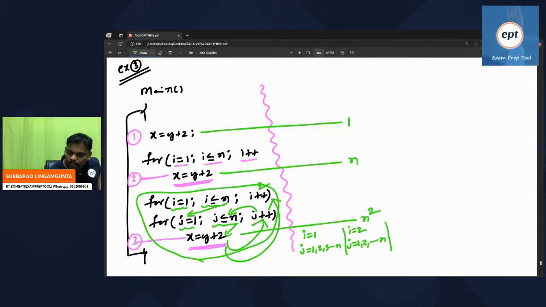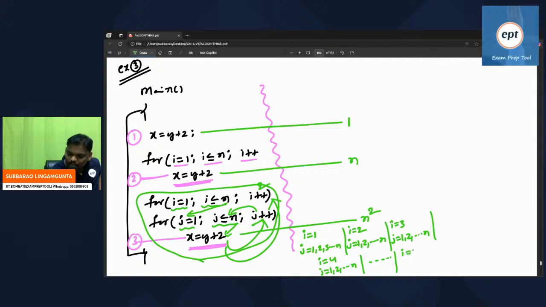Next one. Whenever the j loop is over, again the i value becomes 3. The j value becomes 1, 2, 3, and so on up to n. Whenever the j loop fails, the i value becomes 4. j becomes once again 1, 2, 3, and so on up to n. So it will continue.